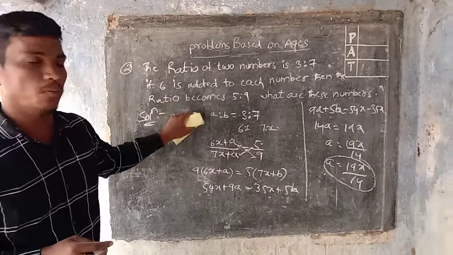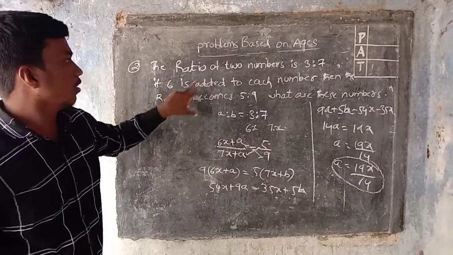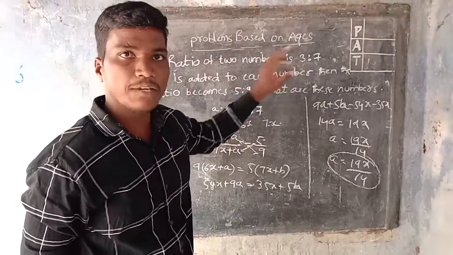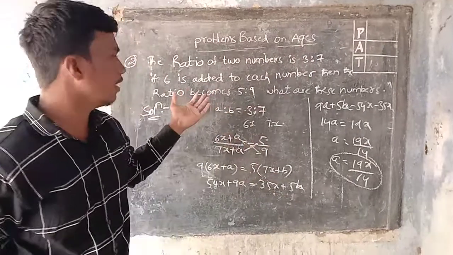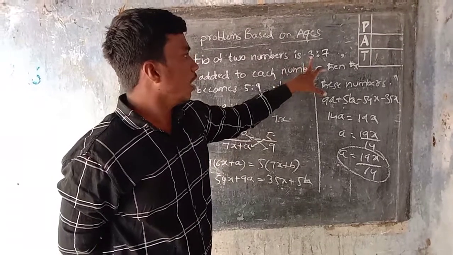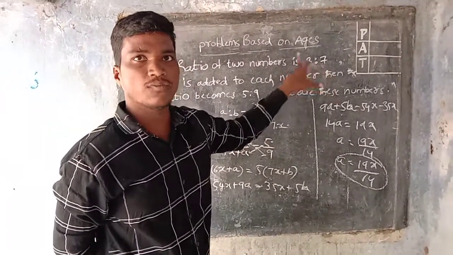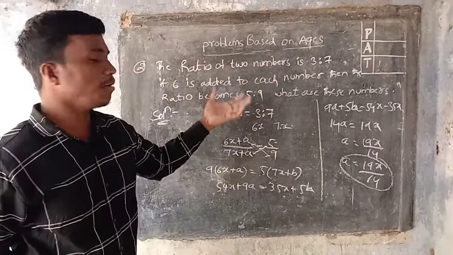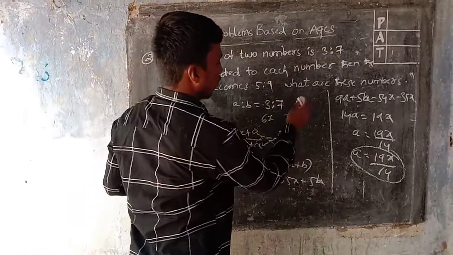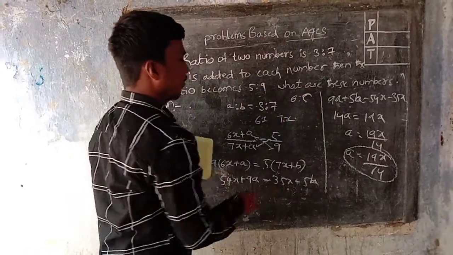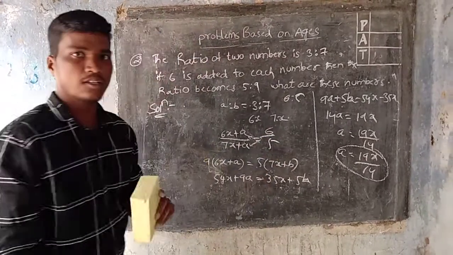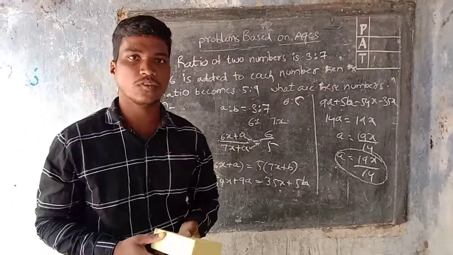This is the problem. Once again I repeat that we have to take only the ratio of two numbers, 3:7. If we add something, for example in this problem we are given 6. For example, I am taking the number 5. I am adding it to these two numbers, and it will become something. For example, it will become 6:5, then the ratio becomes 6 divided by 5. The remaining problems we will see in the next video.